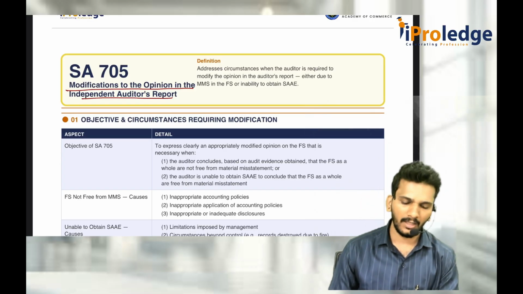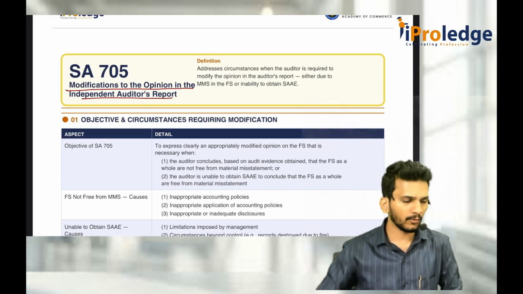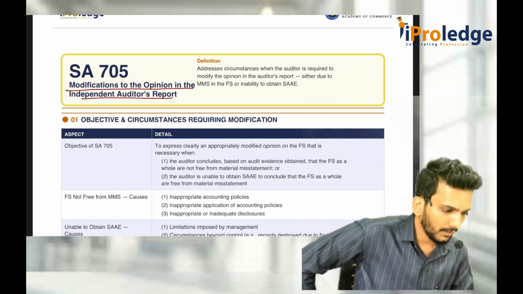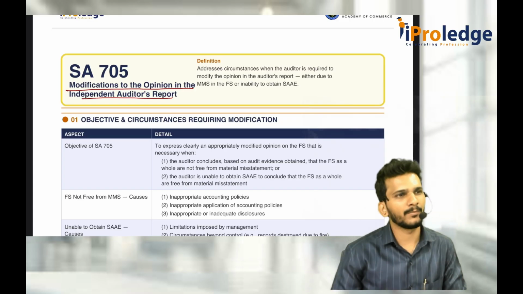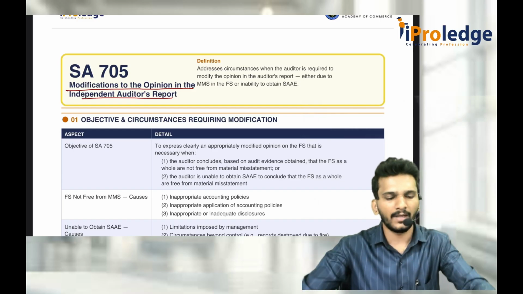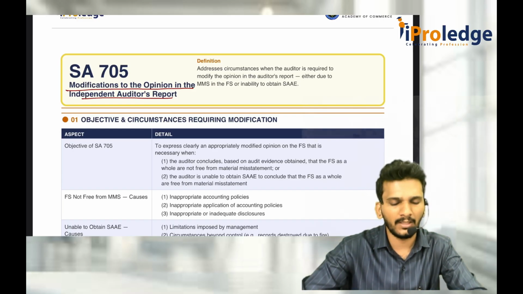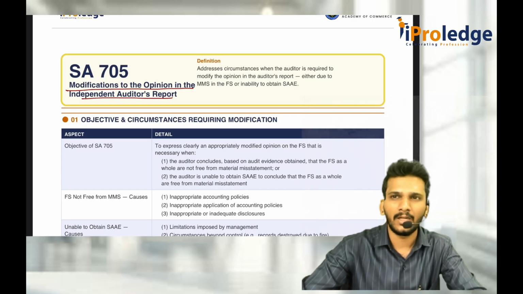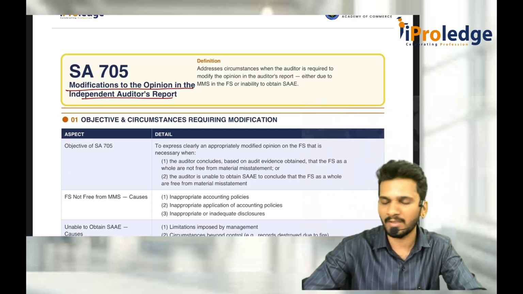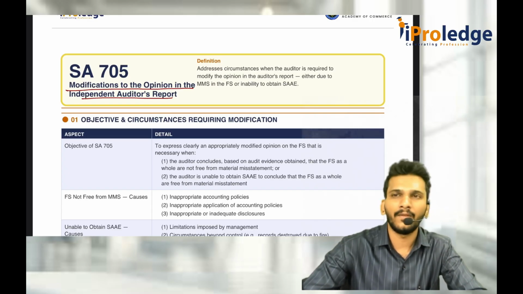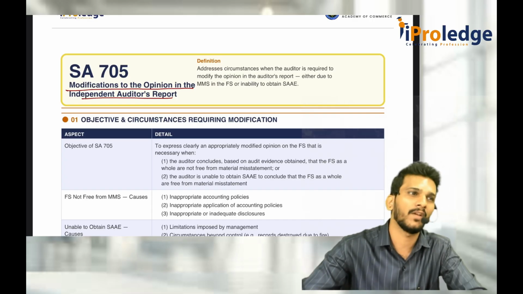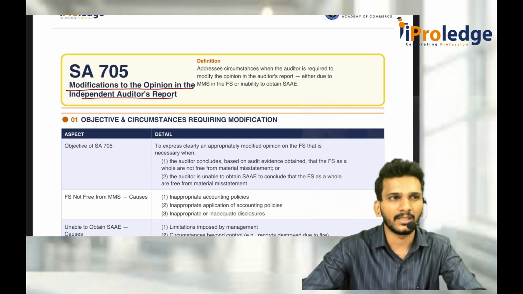See, the auditor doesn't want to modify his opinion when the financial statements fulfill their objective. What is the objective? If the financial statements are free from material misstatement and prepared as per AFRF, then he doesn't want to modify any opinion. But when some conditions which are required to be present are not present, then definitely the auditor will try to modify the opinion. Sir, what modification he'll do, why modification will be done, what types of modifications are there, everything will be discussed here.